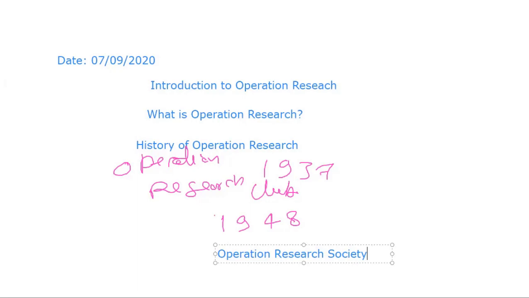In 1953, an Operation Research Unit was established in the Indian Statistical Institute, Kolkata, for the application of Operation Research methods in national planning and survey. It became a member of the International Federation of Operation Research Societies in 1959.